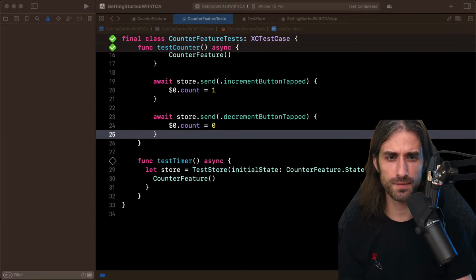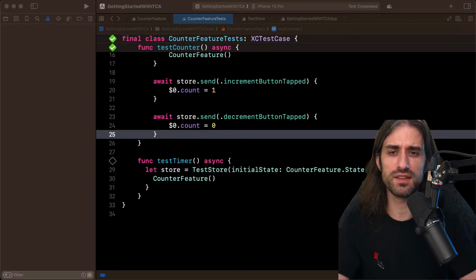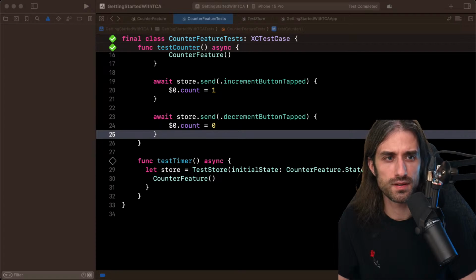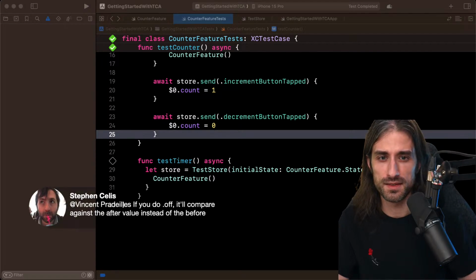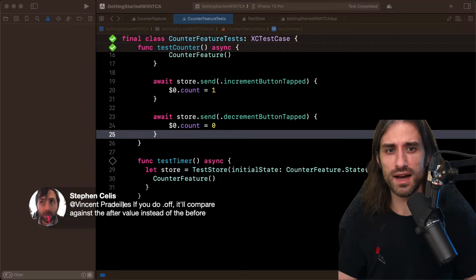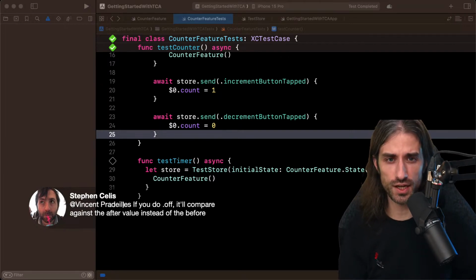So why did the test succeed? Because I didn't say that it would be equal to 1. Oh, it will compare against the after value. Okay, so since it compares against the after value, and since I didn't make any change in the closure, it compared the after value with itself. I think I've got it.